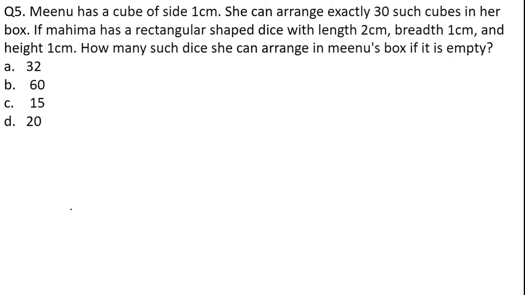Okay. Moving on to the next question, again of the same type. What is given here? Meenu has a cube of side 1 centimeter. She can arrange exactly 30 such cubes in her box. If Mahima has a rectangular shaped dice with length 2 centimeter, breadth 1 centimeter and height 1 centimeter, how many such dice can she arrange in Meenu's box if it is empty?